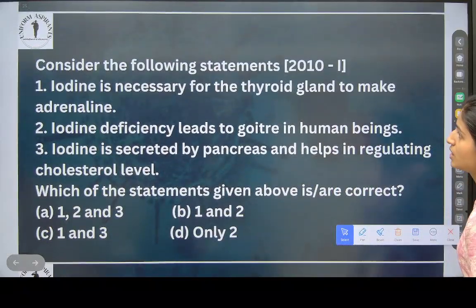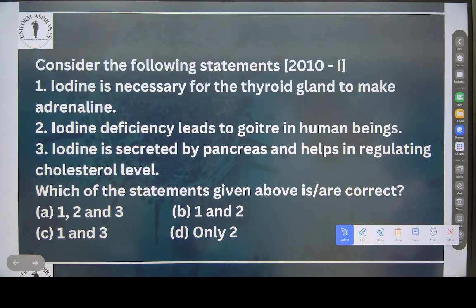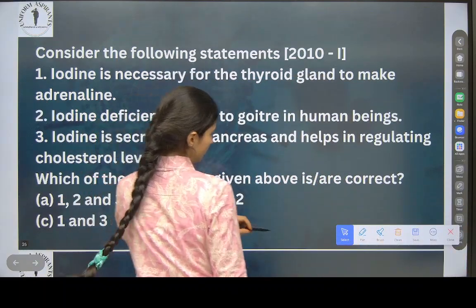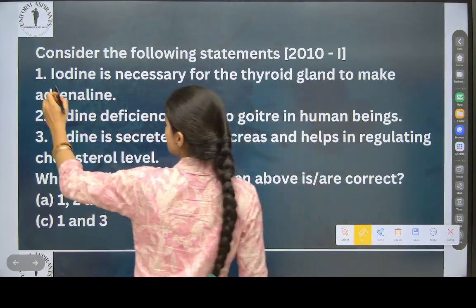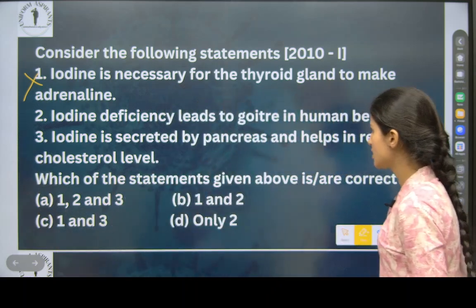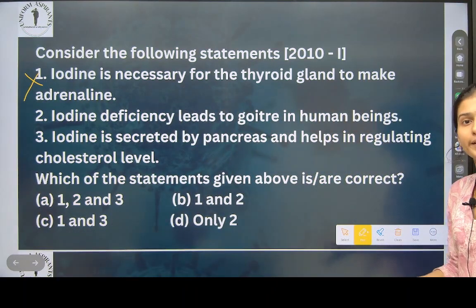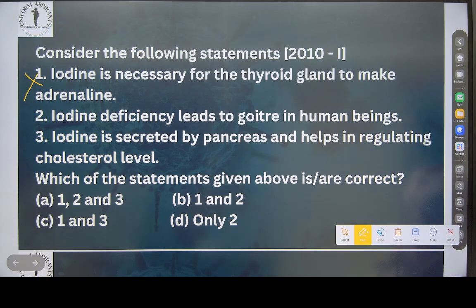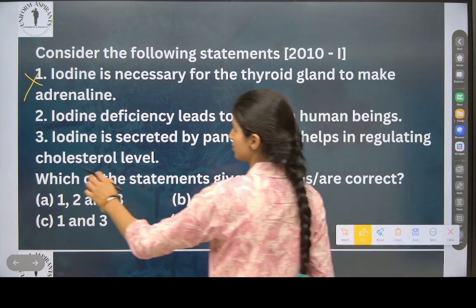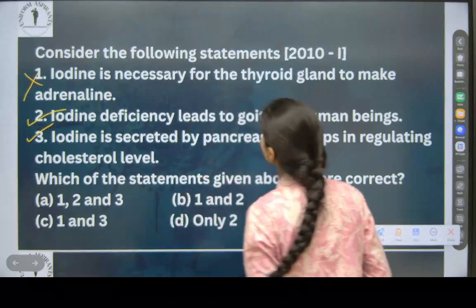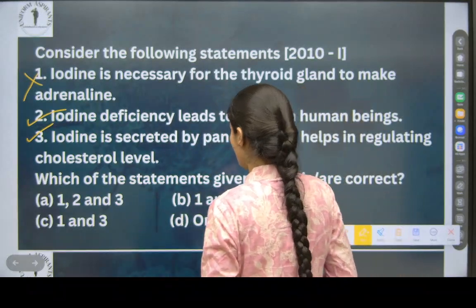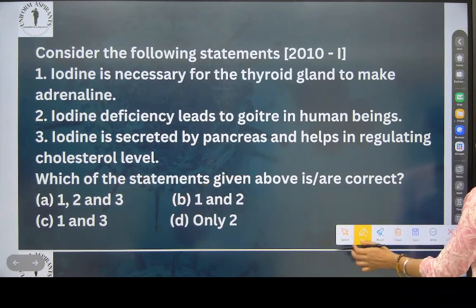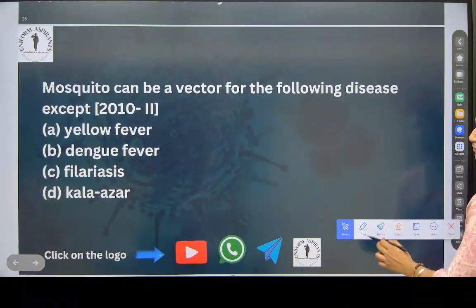Okay. Now see here, iodine is necessary for thyroid gland to make adrenaline. No, this is a hormone. This is a wrong statement. Iodine deficiency leads to goiter in human beings. Yes, goiter means thyroid. Iodine is secreted by pancreas and help in regulating cholesterol level. Yes, both are correct. Consider the following. 1 and 2. Okay. 1 and 2.